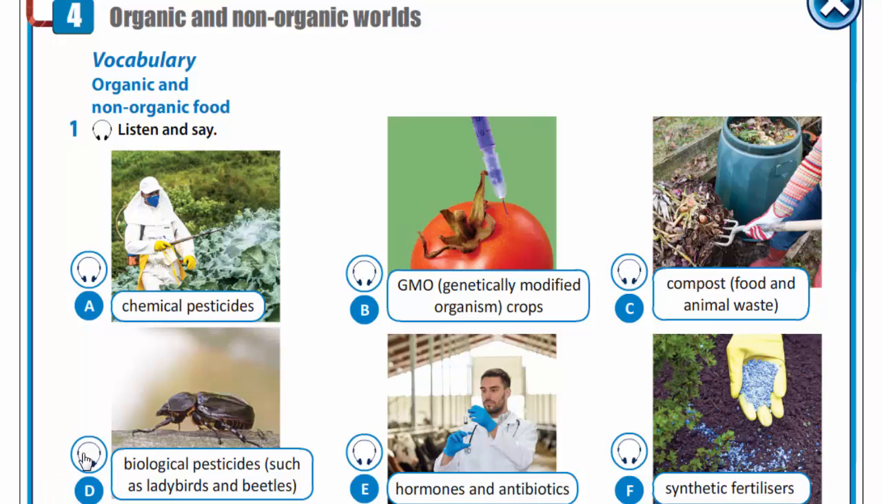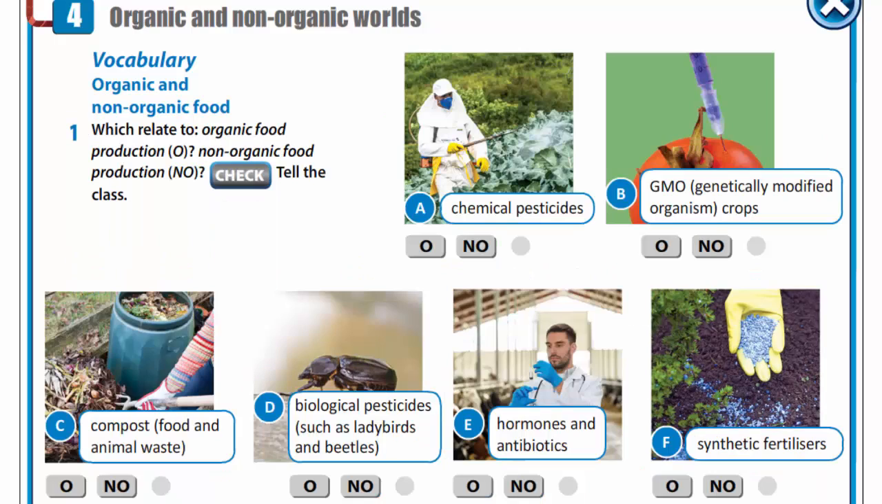Compost, food and animal waste. Biological pesticides, such as ladybirds and beetles. Hormones and antibiotics. Synthetic fertilizers. Now you are to answer which relate to organic food production, all, or non-organic food production. Let's check.